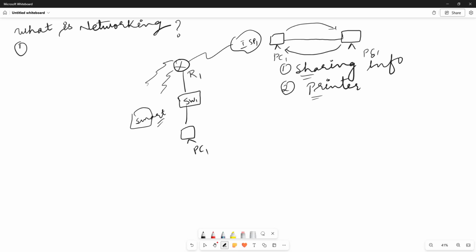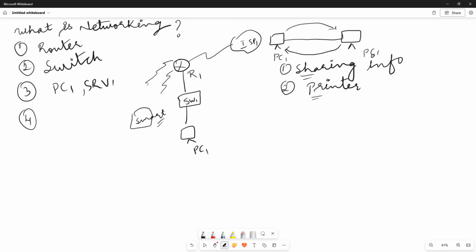What are the network devices? You have the router, which is a network device. You have the switch also as a network device, and you have the endpoints, that is a PC, server. So these all are network devices. And what else can we say? Firewall is also a network device. Server is similar to a computer, but it has a high configuration.